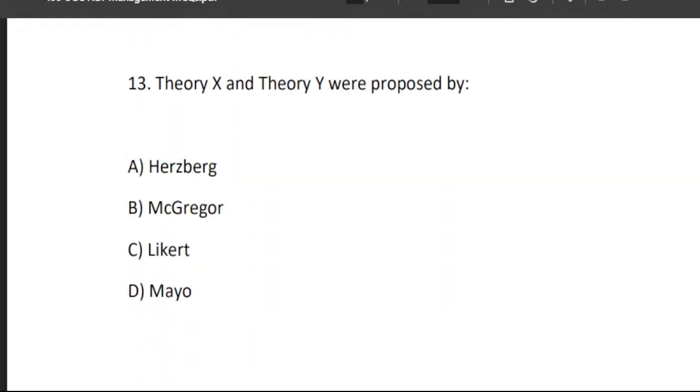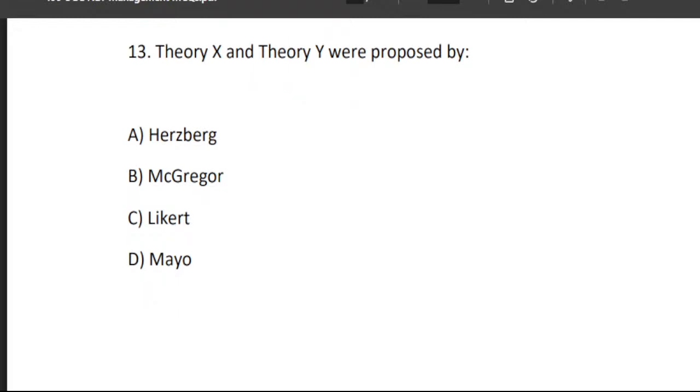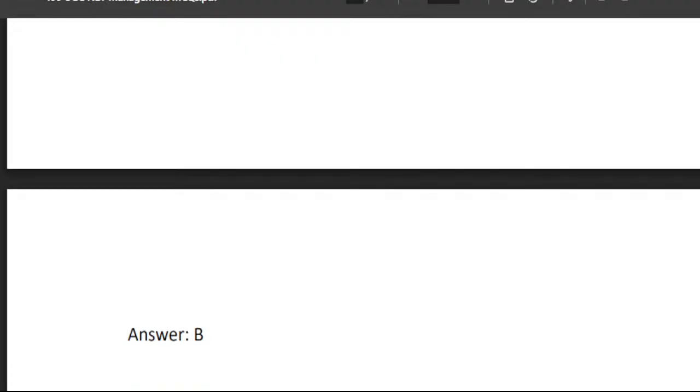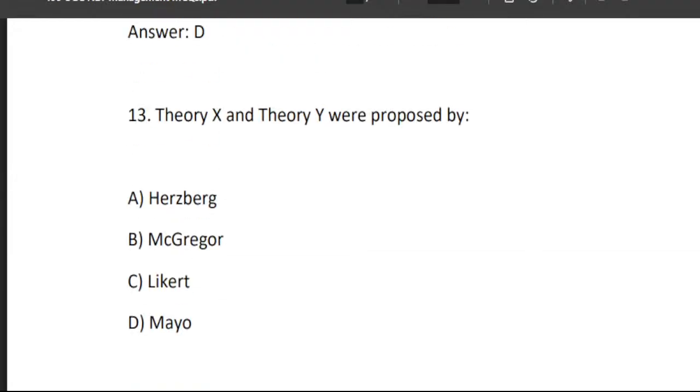Next is theory X and theory Y were proposed by A. Herzberg, B. McGregor, C. Likert, and D. Mayo. So the right answer is B. McGregor is the one who gave theory X and theory Y.